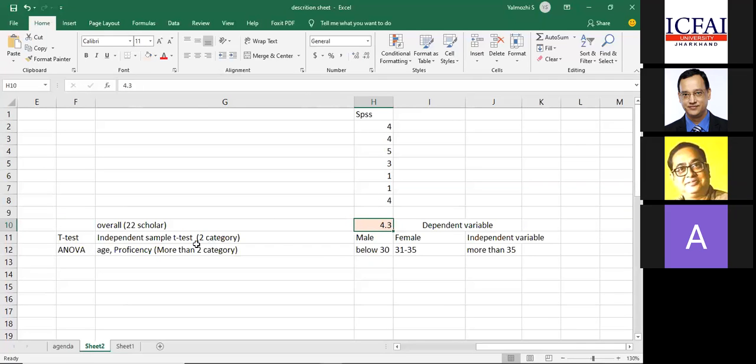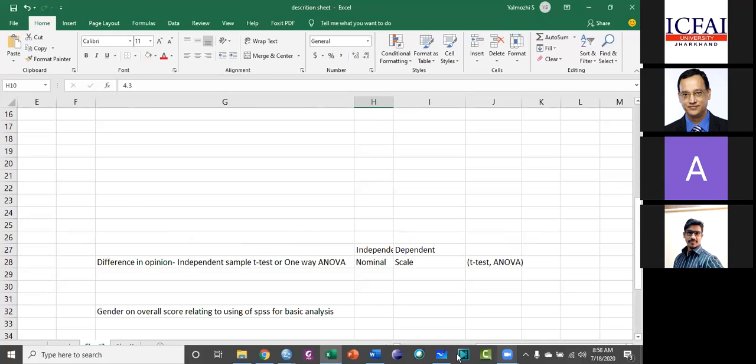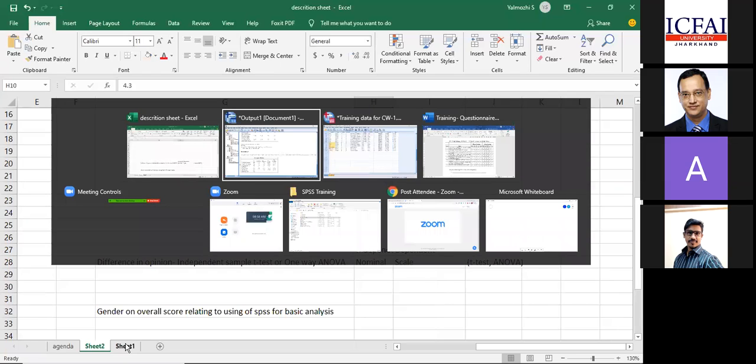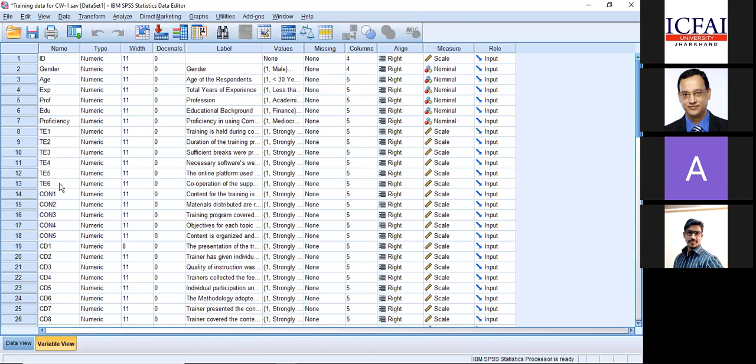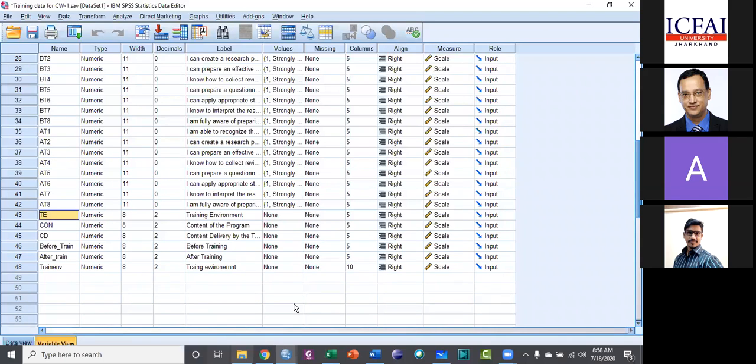I've taken this score. Dr. Rajkumar, I kind of got lost there. Please. We did the individual response mean first. Then we went on. If you go back to the data view once, you have an individual observation, ma'am. These are all the individual item observations. I want to make one particular score. These all belong to training environment. I want a single score of training environment. So I created a mean score. And that mean score is this.